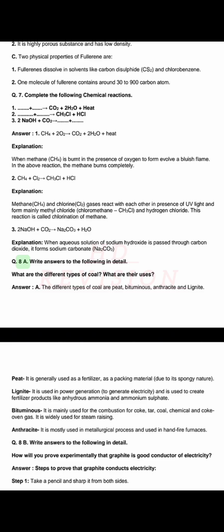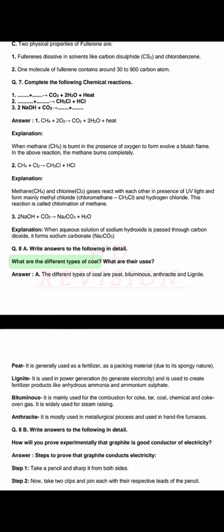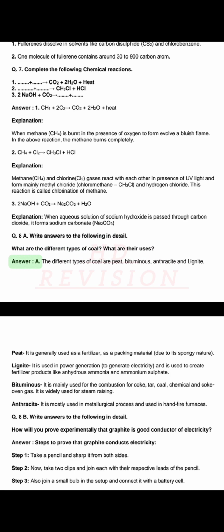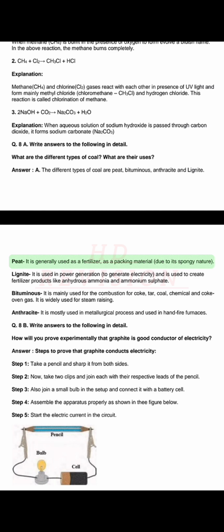Q. 8. Write answers to the following in detail. What are the different types of coal? What are their uses? Answer. A. The different types of coal are peat, bituminous, anthracite and lignite. Peat is generally used as a fertilizer and as a packing material due to its spongy nature.